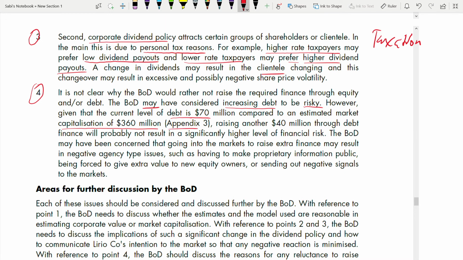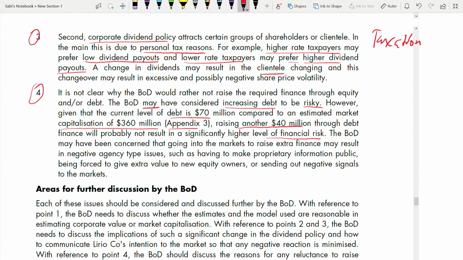Raising another 40 million through debt finance will probably not result in a significantly high level of financial risk. So do you think if you raise this 40 million, it will raise your financial risk further? No, because the 70 million debt is very small compared to the market capitalization. You need 40 million for the project, so raising another 40 million by debt would not be such an issue. It will not increase your financial risk very highly. That's why we are comparing the debt and market capitalization.